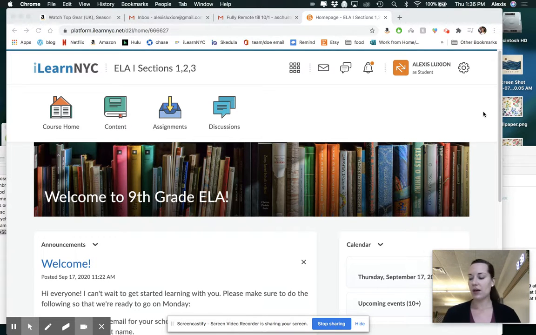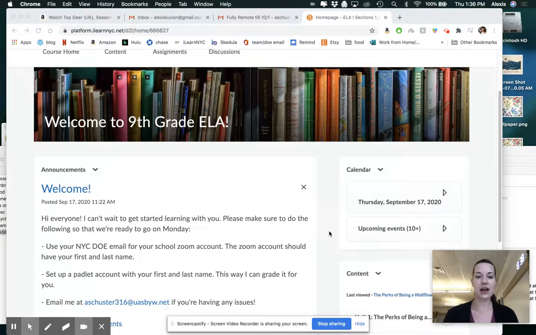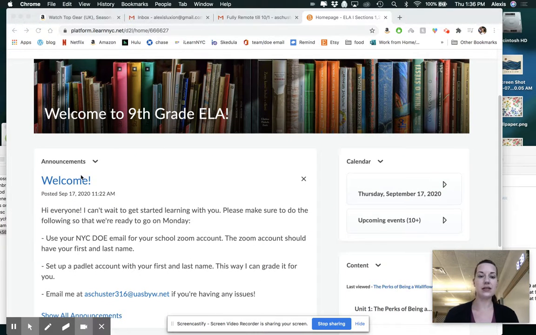Okay, so let's start. This is what you should see when you log in. Obviously, if you're in 10th grade ELA or in AP Psychology, it will say that here. But then everyone's page is set up the same way. In this area, you're going to see announcements. If I have something specific I need to tell you, if we have a snow day, which feels weird because we're remote, whatever it is that you need to know, I'm going to be putting it here for you.